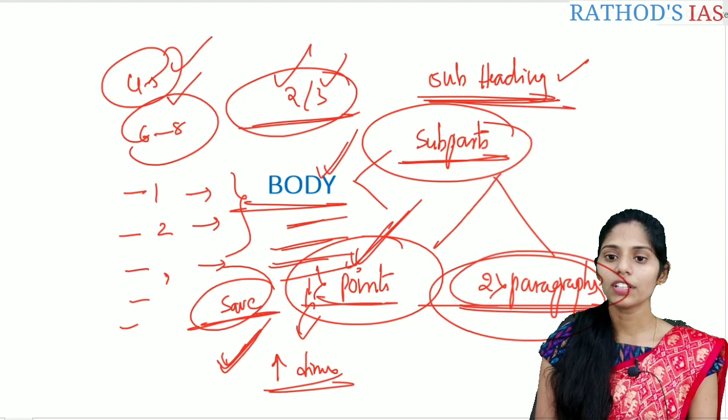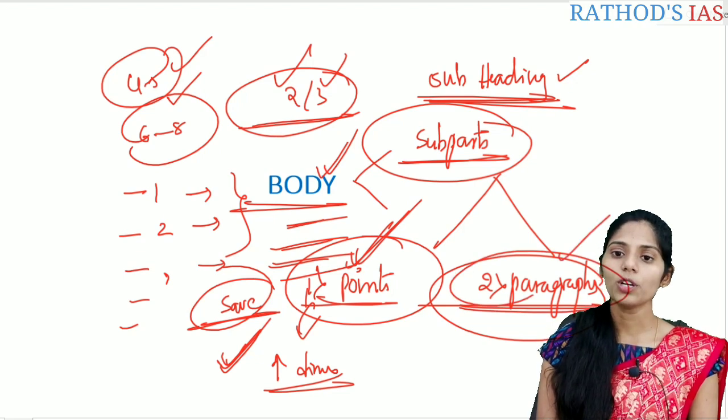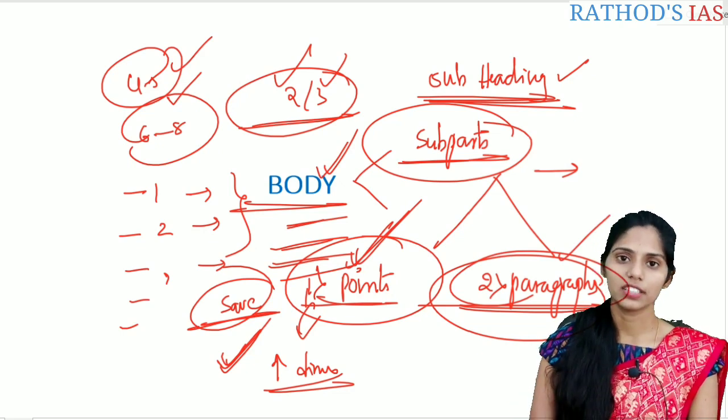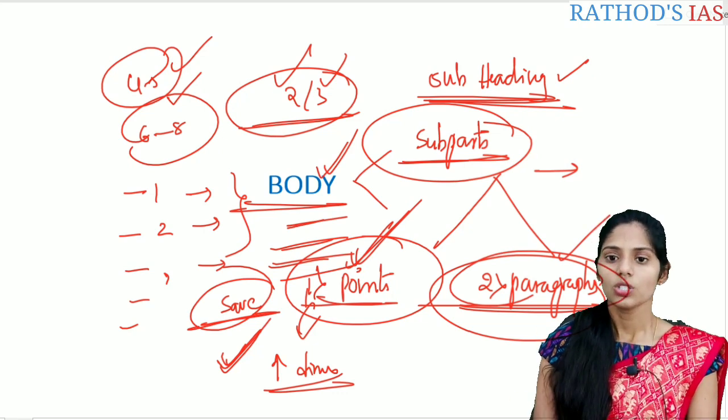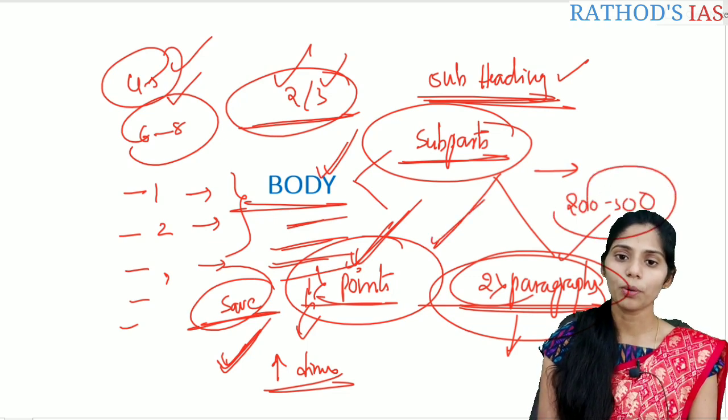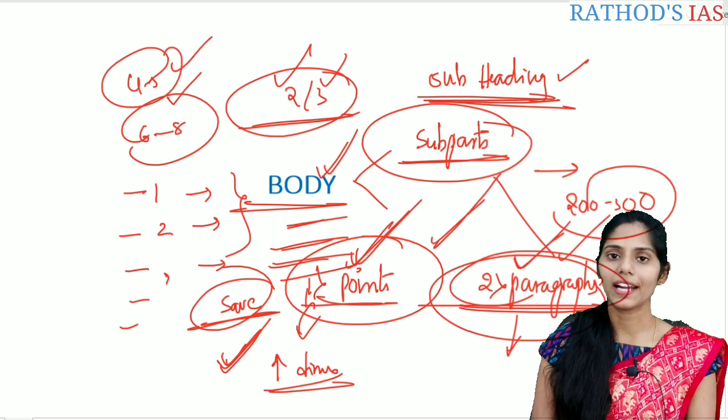And if you are going for paragraphs, for example, if you do not have any content regarding an answer, but you have to address it, there is no choice, you have to answer that question. So whenever there is no content to fill 200 to 300 words using points, then you can go with paragraphs. You do not have any other option.